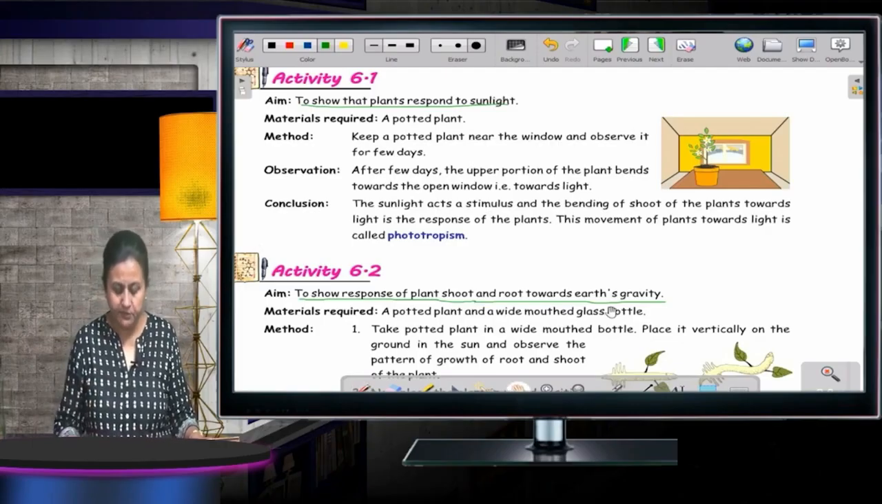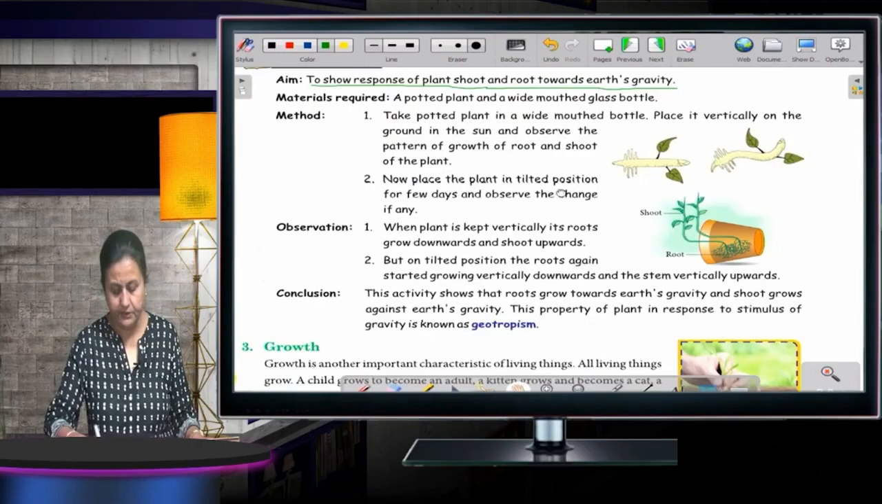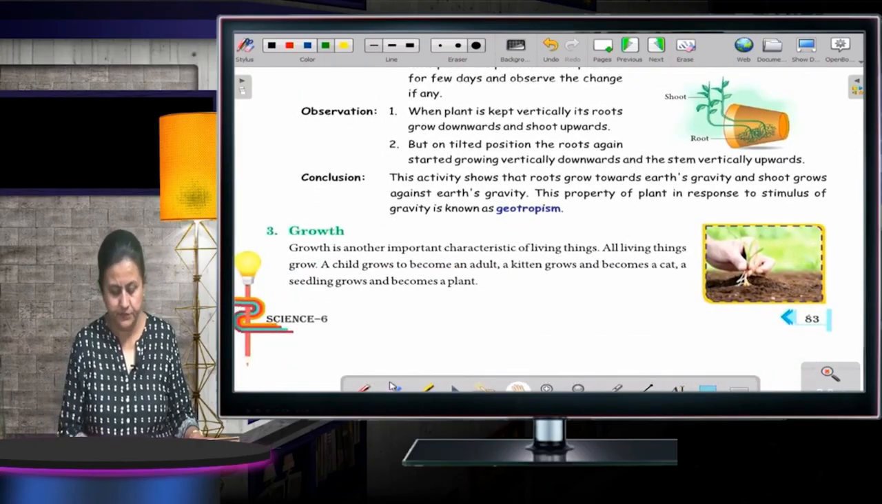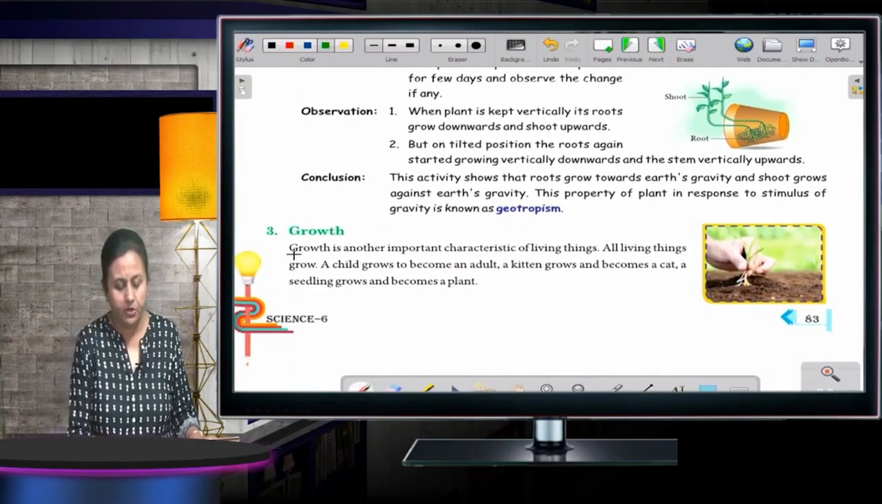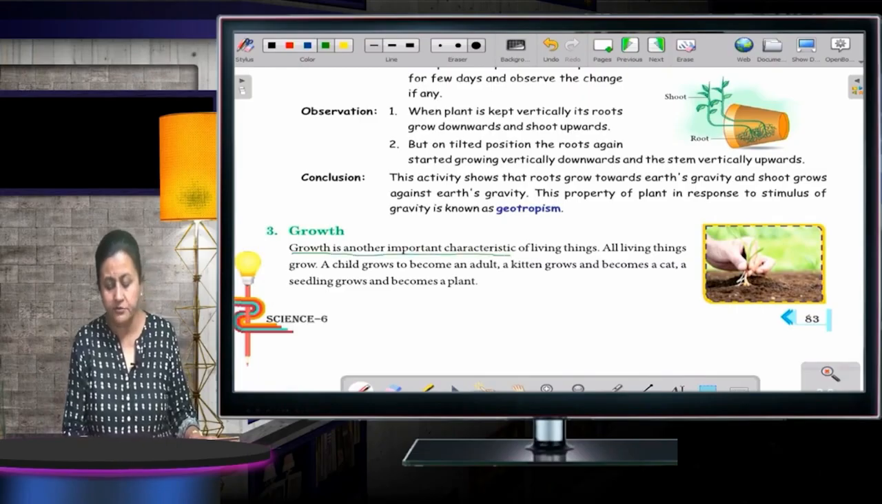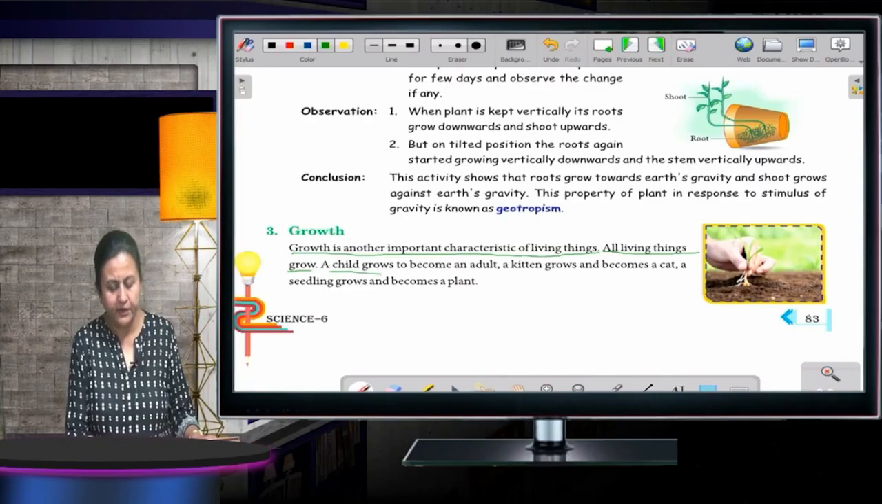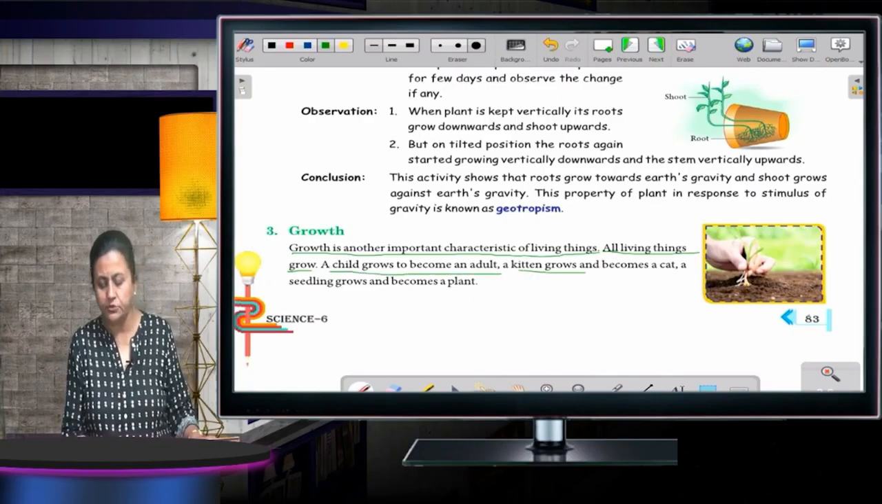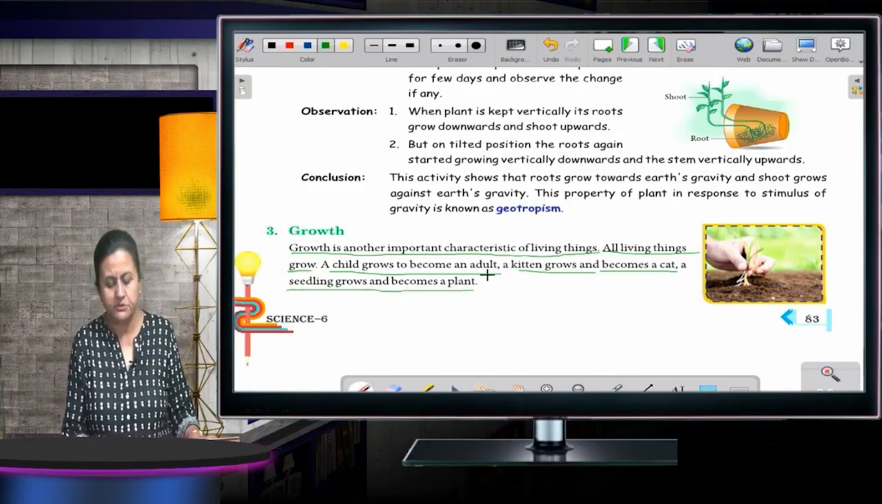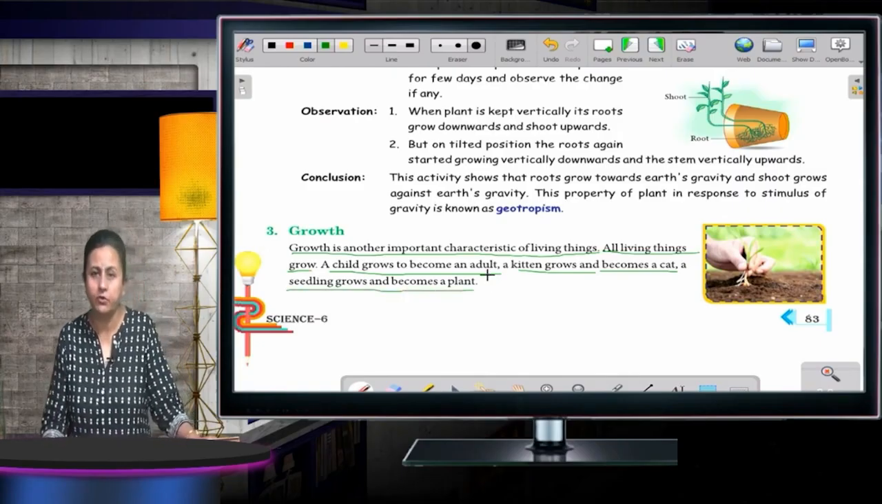Then growth. This is very important. Growth is another important characteristic of living things. All living things grow. A child grows to become an adult, a kitten grows and becomes a cat, a seedling grows and becomes a plant. All the living things grow.